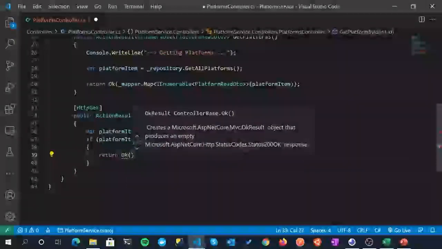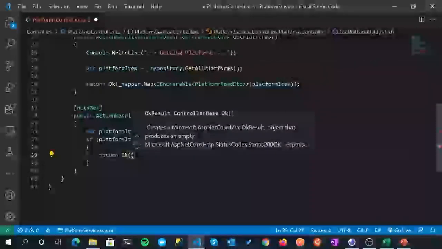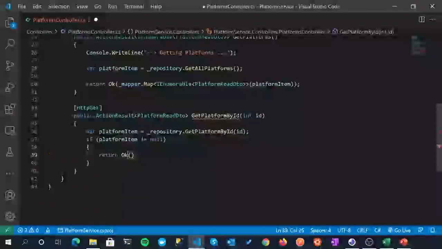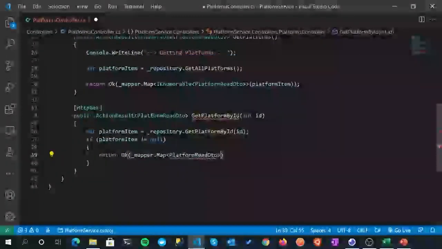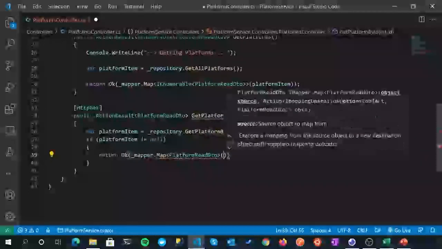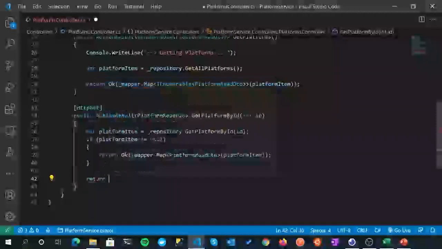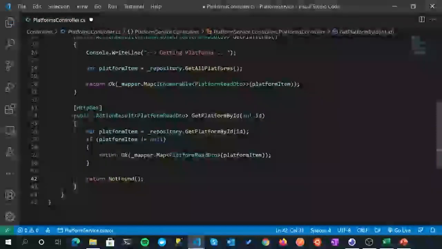And we're going to do something very, very similar to what we did up here. In fact, almost identical. We just don't need to specify that it's an enumeration. But let's type it out anyway, because it's good practice to get across this stuff, because we're going to use AutoMapper quite a lot. So mapper, map, what we're mapping to. Instead of an enumeration of PlatformReadDto, we're just mapping to a singular PlatformReadDto. And what's our source? It's this platformItem. And that's it. Nice and straightforward. So if the platform item returned is not null, great, we do that. Otherwise, we're going to return a NotFound result, and that will return an HTTP 404 for us.